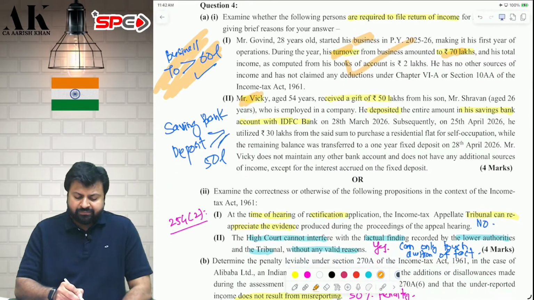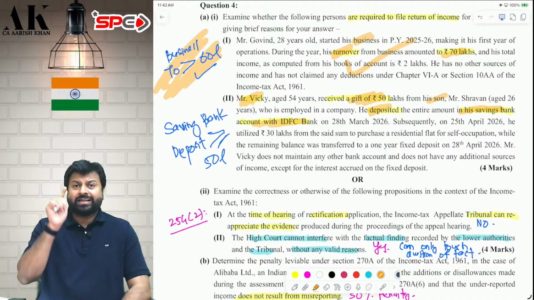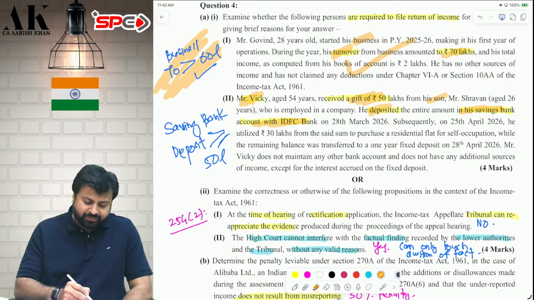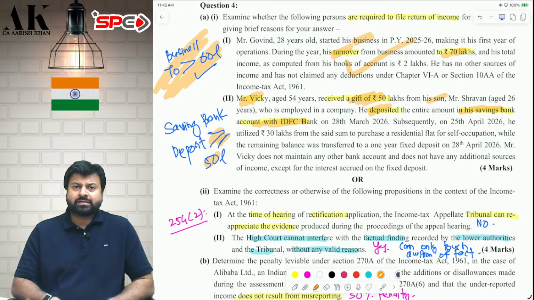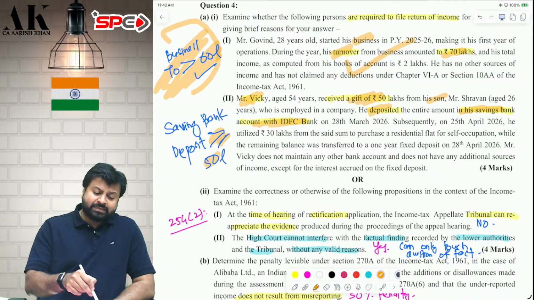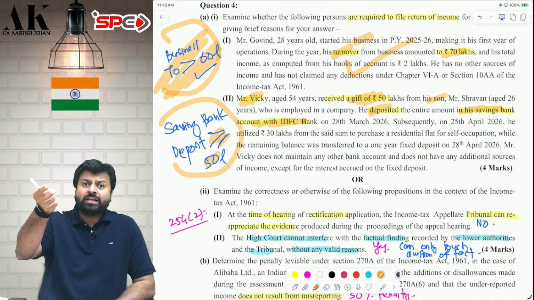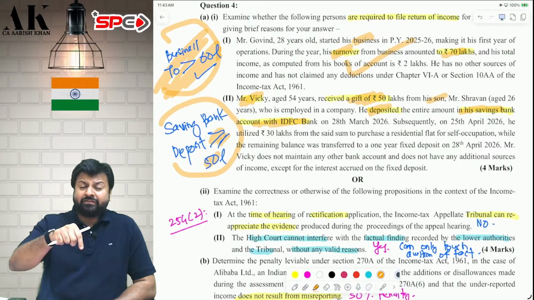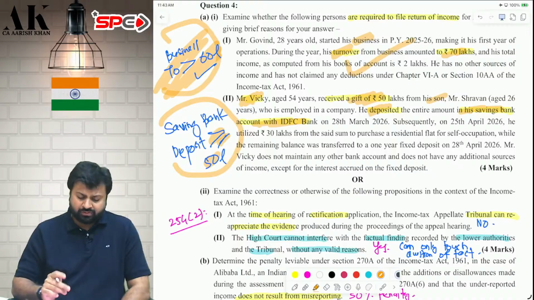Similarly, Mr. Vicky received a gift from his son, 50 lakh rupees. After that, he deposited that entire sum in his saving account. Is he liable to file the return? The answer is yes. If you deposit 50 lakh or more in a saving bank account, you are liable to file the income tax return. Remember, for that business limit, it is more than 60 lakh. But for saving bank limit, it is greater than or equal to 50 lakhs. If you deposit exact 50 lakh, then also it is liable for filing the return. I hope it is clear to all of you.